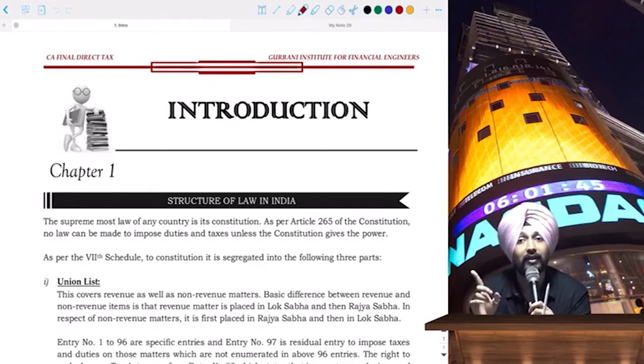They proposed that they will form a task force, a team set up with 6 members, a team of experts who will frame the direct tax code. And this was supposed to be done by mid 2018.